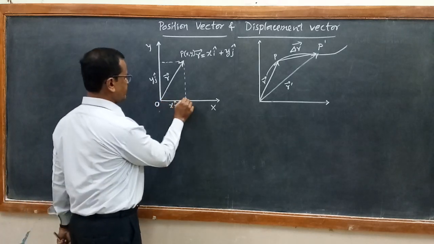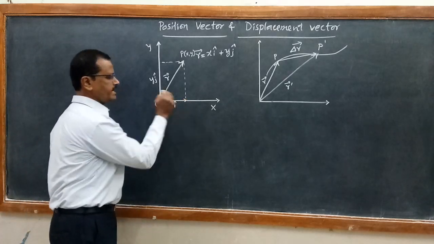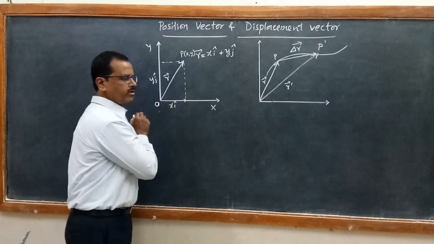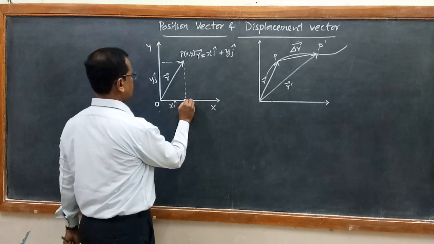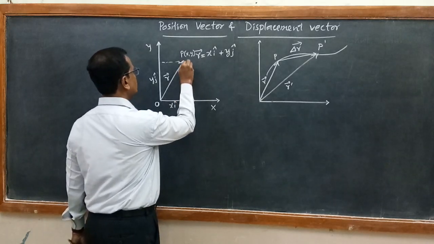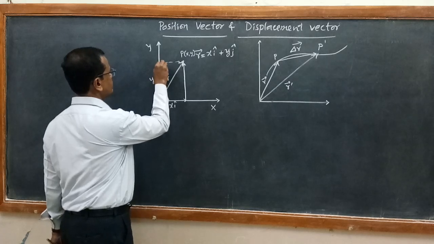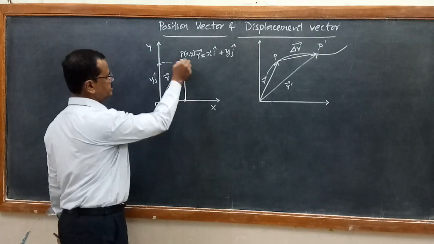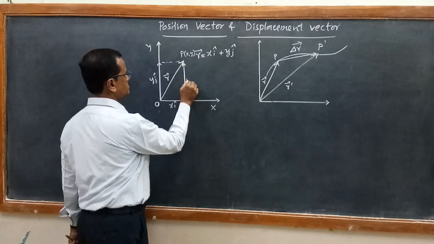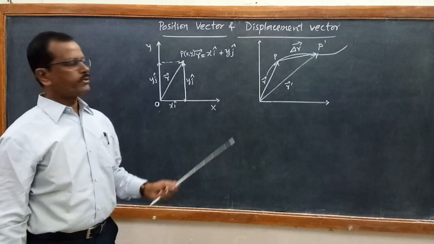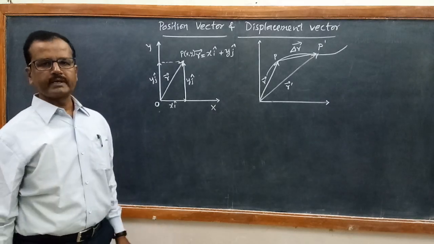Then x i cap gives you x component vector along x axis, and then y j cap, which is equal to this. So if you draw parallel to this perpendicular, this becomes y j cap, the y component vector of the position vector R.